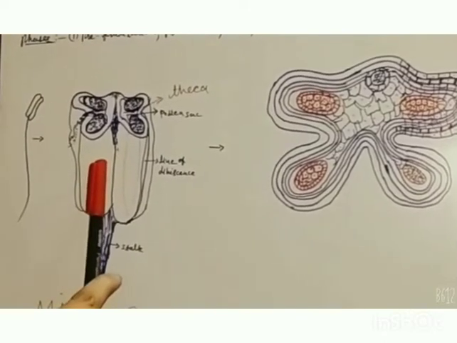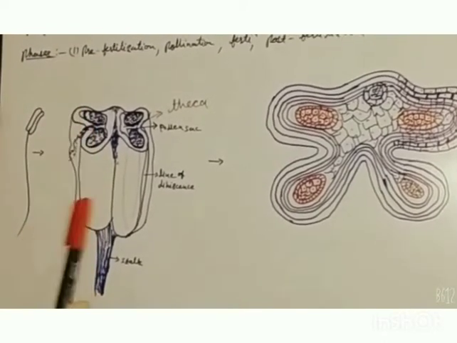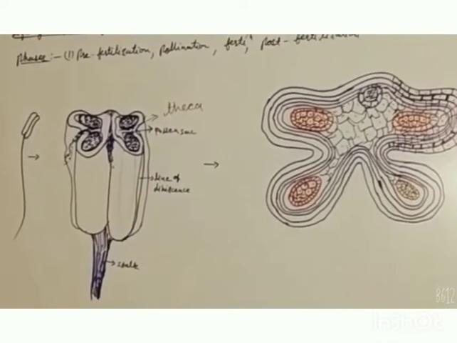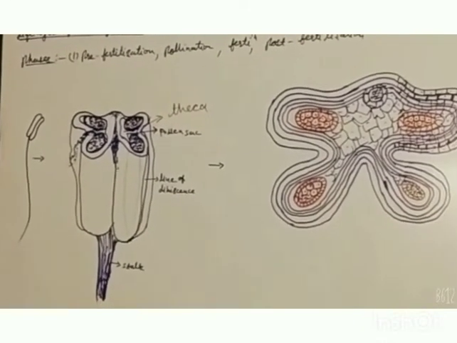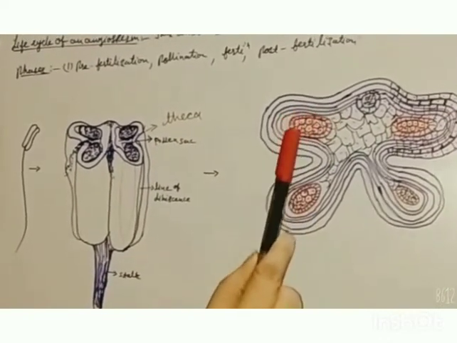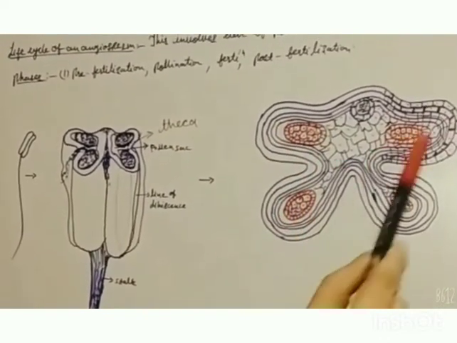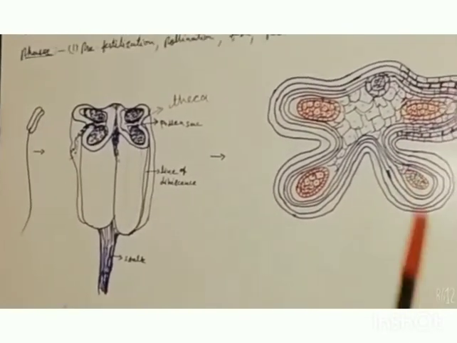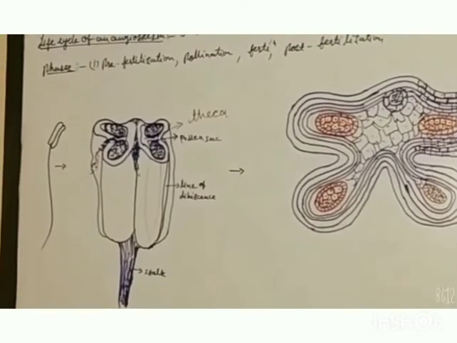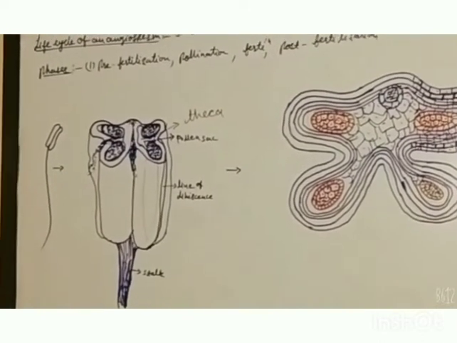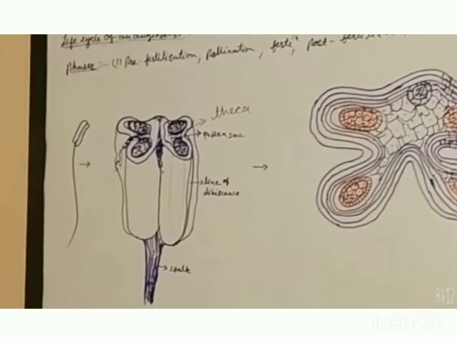Means each anther lobe contains 4 elongated cavities, which are called pollen sacs, and these are called microsporangia. These microsporangia, you can see in the diagram, these red colored structures which continue and form a cavity or tube-like structure, are called microsporangia, in which microspores are produced, means pollen grains are produced.